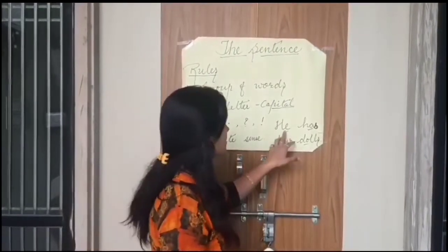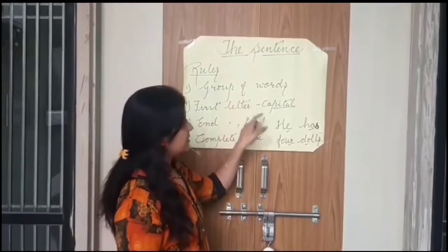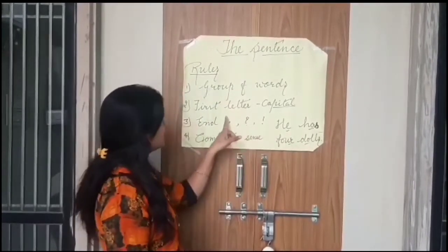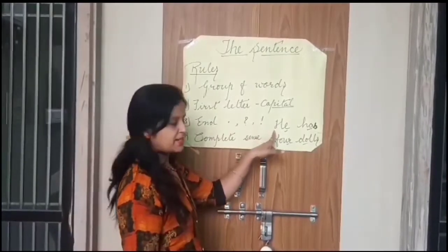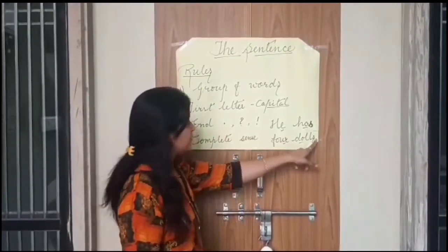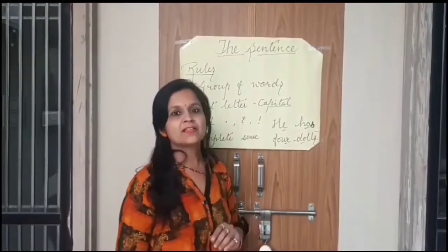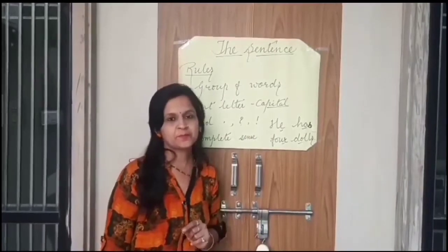One example is given here. He has 4 dolls. First, it is a group of words; it has 4 words. Second, the first letter is capital; here H is capital. Third, it ends with a full stop. Fourth, it gives complete sense, meaning उसके पास 4 गुड़िया हैं.